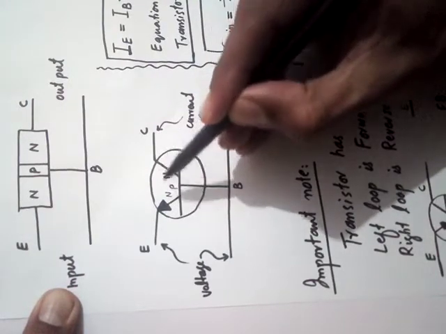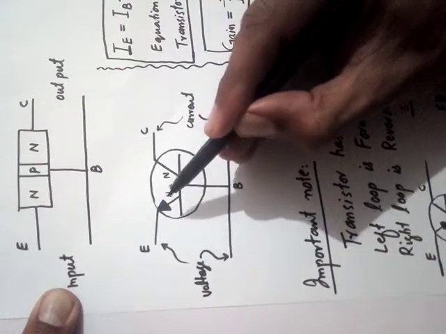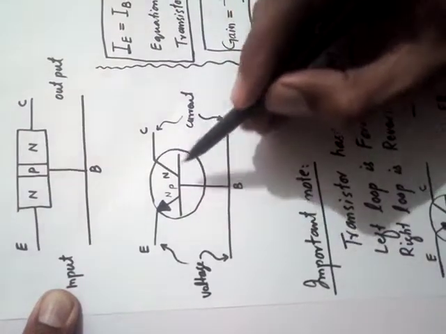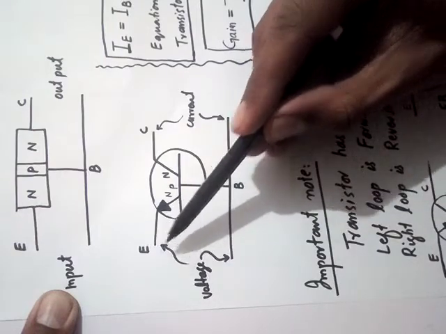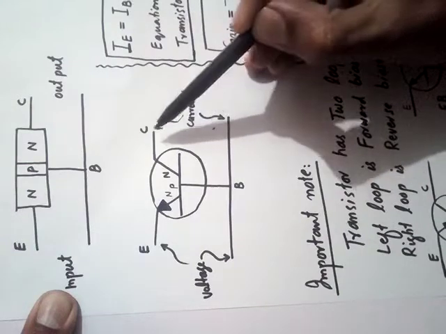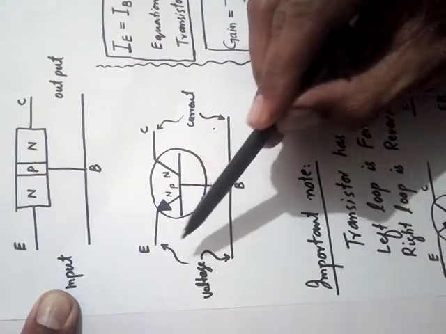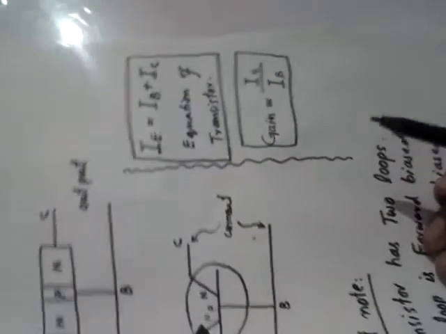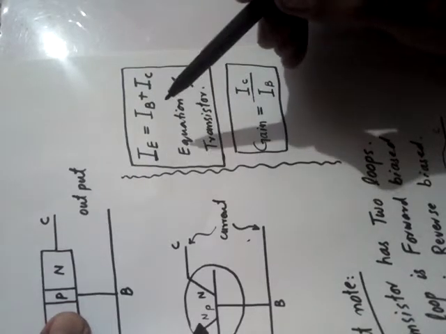In the previous slide we saw that for the PNP transistor the arrow was inward, but for the NPN transistor the arrow is outward. And again the same thing: we apply voltage between E and B and we get current between E and C. So the current in the third terminal is controlled by the voltage between the first and second terminals. Okay, dear students, there are two important equations regarding this transistor.